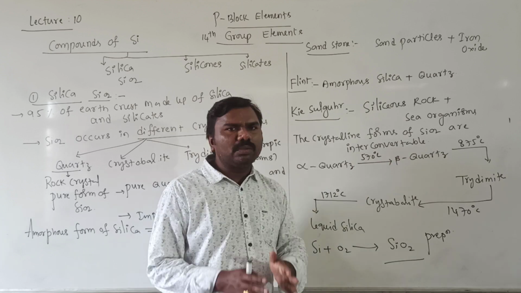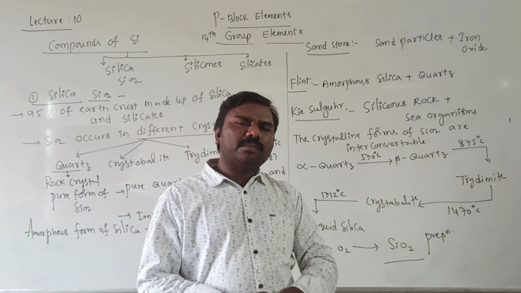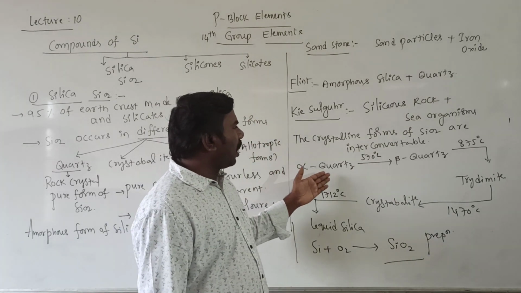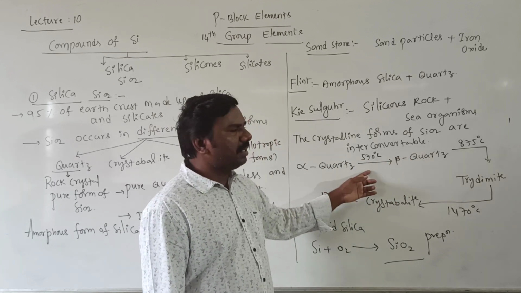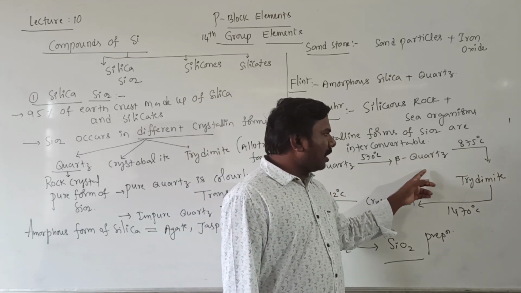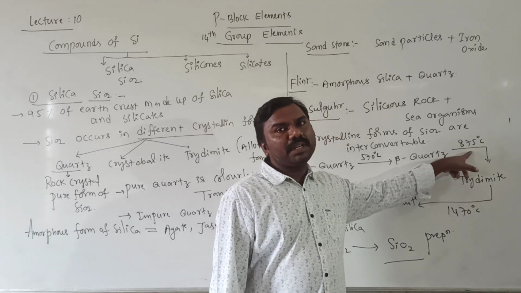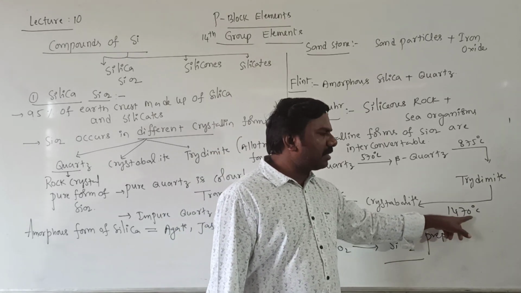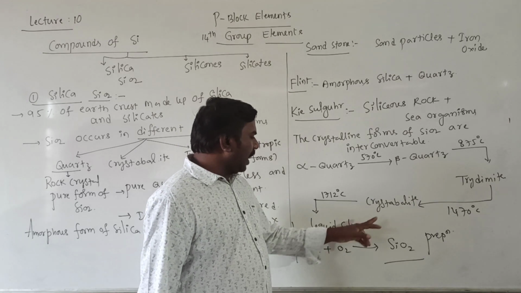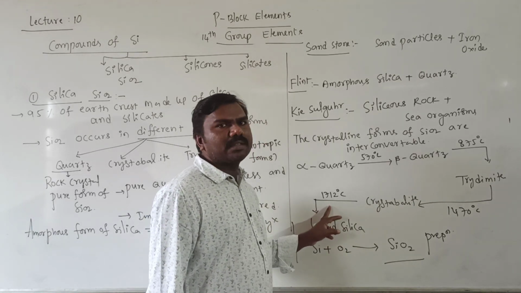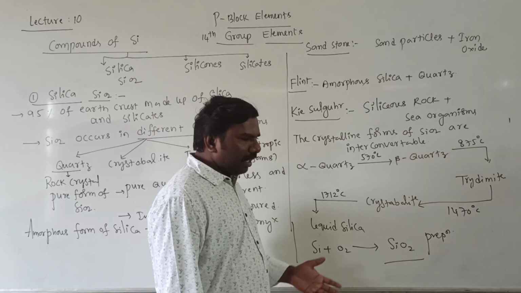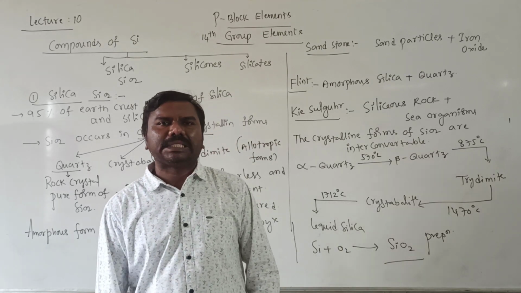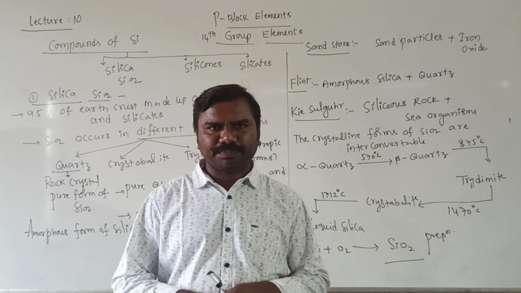Crystalline forms of SiO2 are convertible. It means one form can be converted to another by changing the temperature. Alpha quartz is converted into beta quartz at 570 degrees Celsius. Beta quartz is converted into tridymite at 875 degrees Celsius. Tridymite is converted into cristobalite at 1470 degrees Celsius. Cristobalite is converted into liquid silica at 1712 degrees Celsius. The only preparation is silicon combined with oxygen, forming silicon dioxide at high temperature.